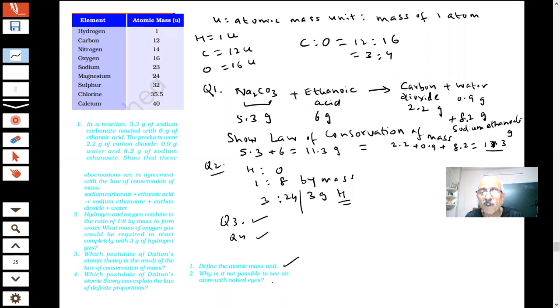Why is it not possible to see an atom with the naked eye? You already know about it. Tell me, what is the size of the atom? Very, very small. So how will we see that with eyes?